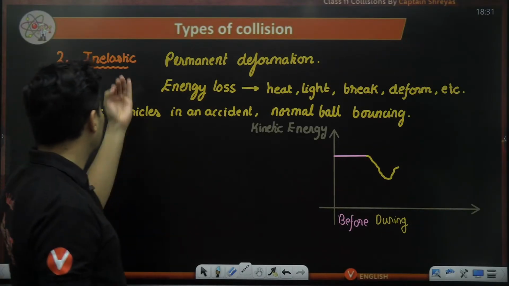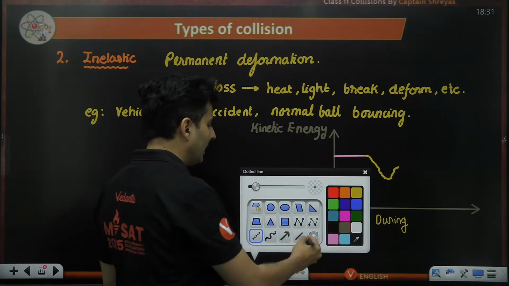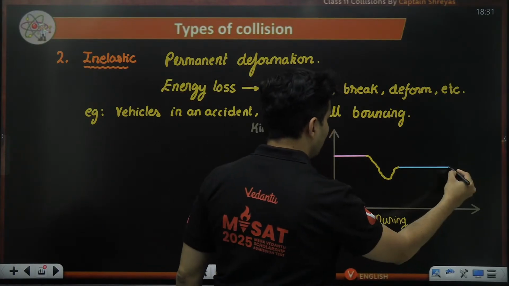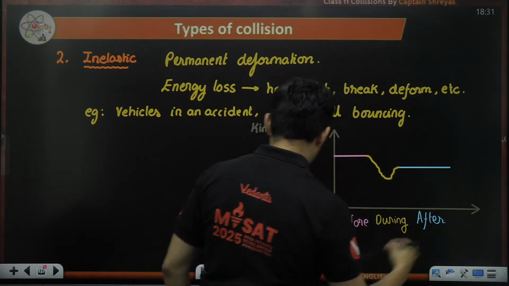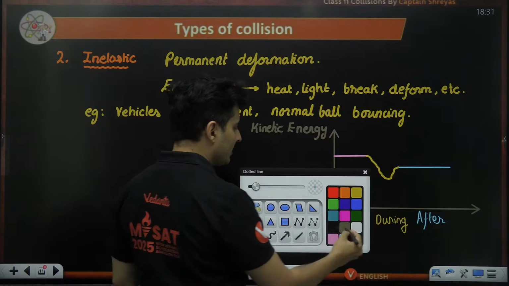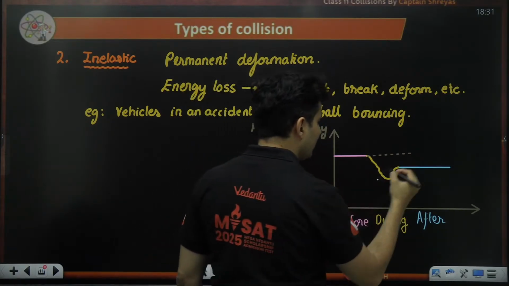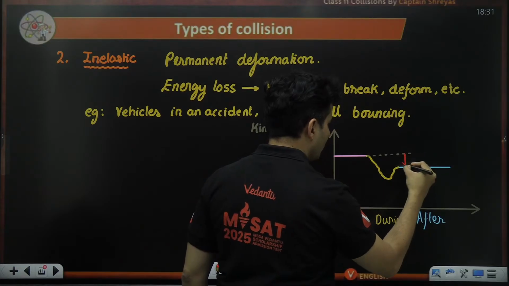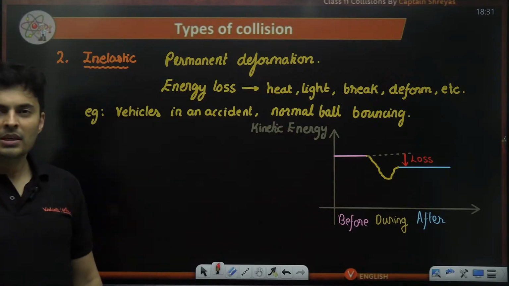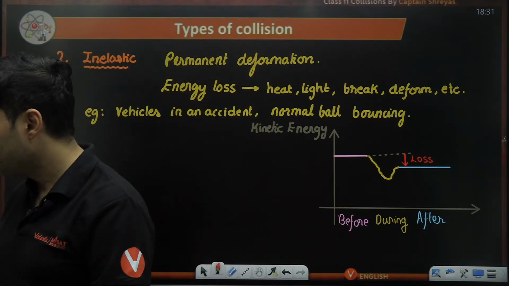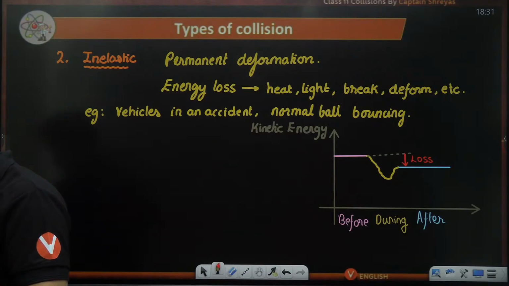Only in case of inelastic collision, which is a more realistic kind of collision, if you see the final energy now, it will definitely be less. This is after. We can check out the loss over here. This was before, this is after. You can see this much has been lost. This is the loss of energy. Is this absolutely clear? Everybody with me? Is collision significant? Definitely. Most of the questions from this chapter are from collisions.